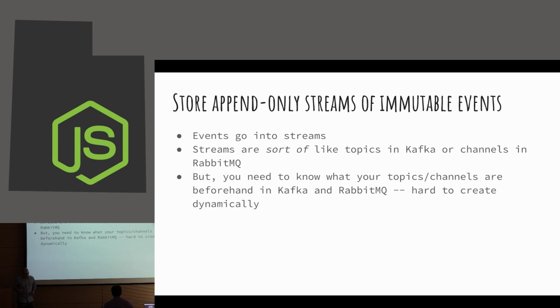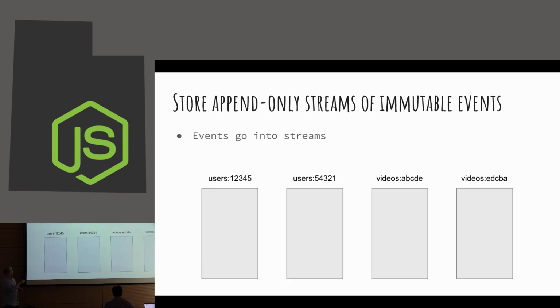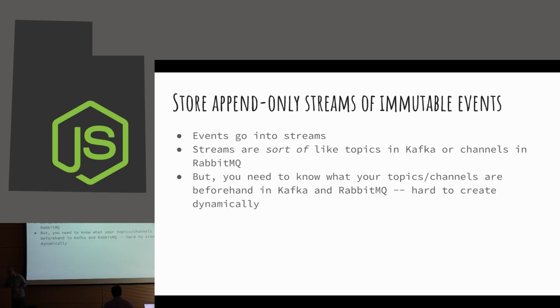If you've used Kafka or RabbitMQ, a stream is kind of like a topic or a channel, but not quite the same thing. The trouble is that in Kafka and RabbitMQ, your streams and channels, you need to know what those are beforehand. So you kind of define them before you even start running the system. But in an event sourced application, if I'm doing a stream per user, I would kind of need to know who all of my users are before I turn the thing on. And that's kind of impossible unless I make a stream for every person on the planet and hope no one ever gets born. But that's why Kafka and RabbitMQ won't work great, because you can't really make them dynamically.